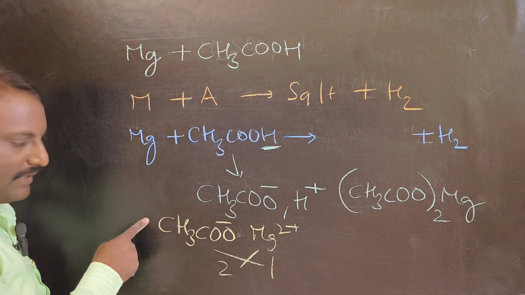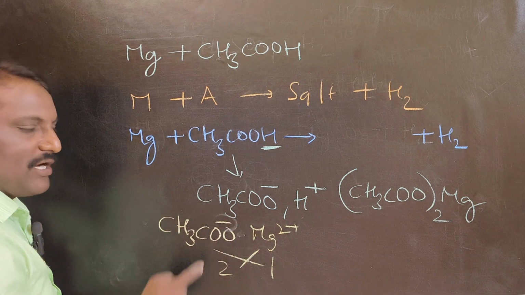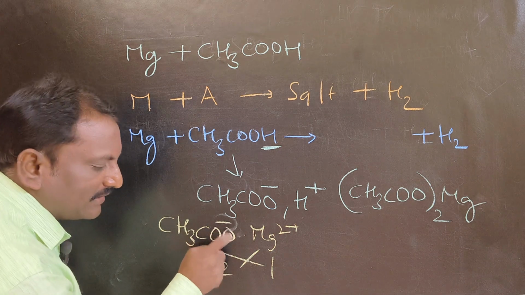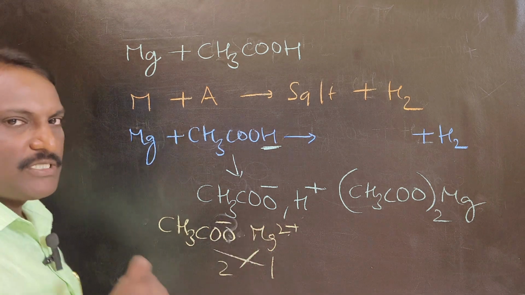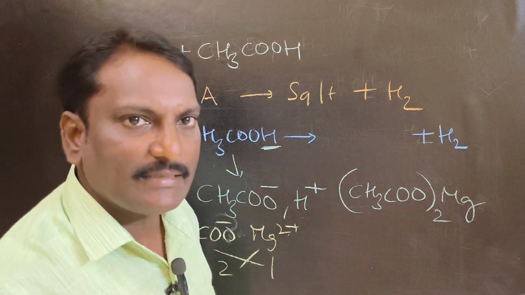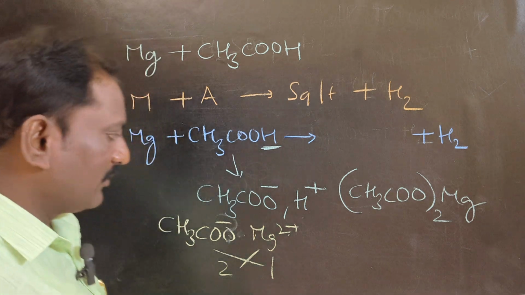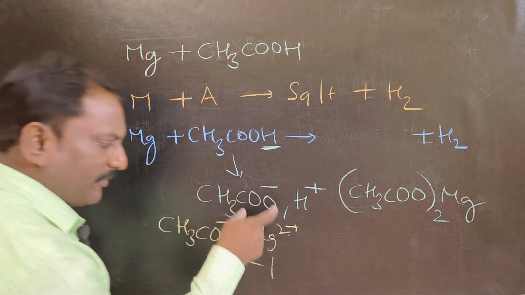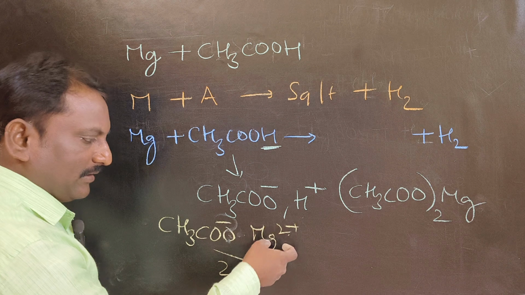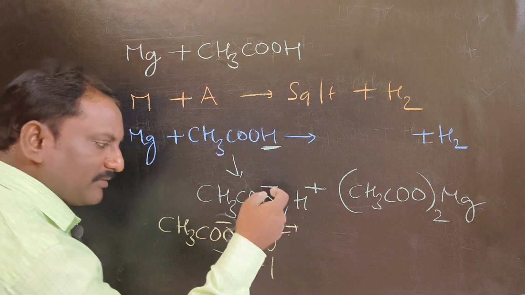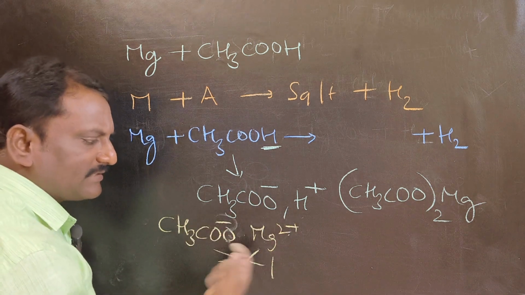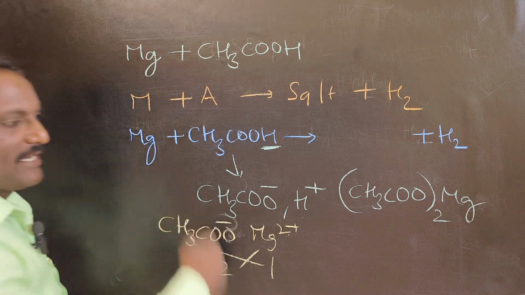We should not write it on the other side, because the negative charge is on this oxygen, and a positively charged particle is attracted to a negatively charged body. So the magnesium ion has a tendency to attract toward this oxygen atom.